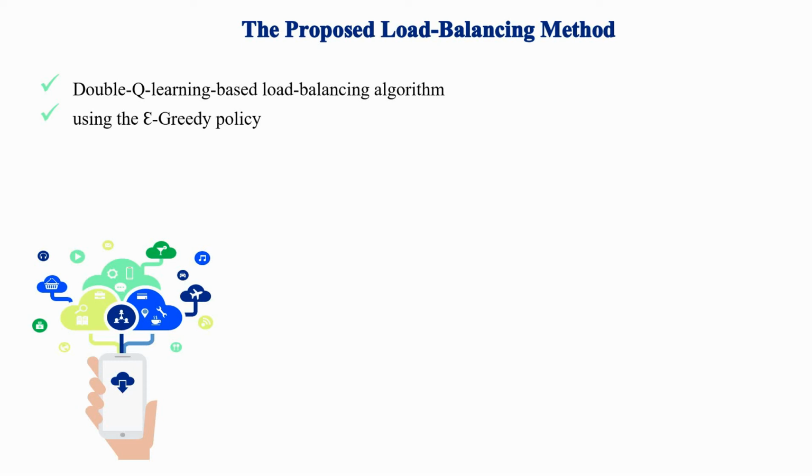The double-Q learning algorithm uses the epsilon greedy policy to maximize a long-term value, in which epsilon indicates whether the next action is randomly selected or selected from among the best in the table. In general, the proposed algorithm works as follows.